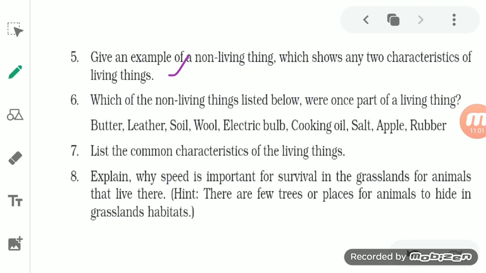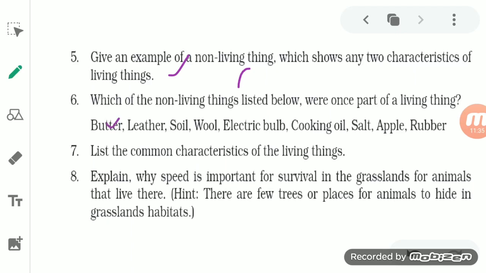Now see here, which of the following non-living things listed below were once a part of a living thing? Butter, leather, soil, wool, electric bulb, cooking oil, salt, apple and rubber. Here what we have to write, students, is the non-living thing which was a part of a living thing. We can say that we obtain it from living organisms.